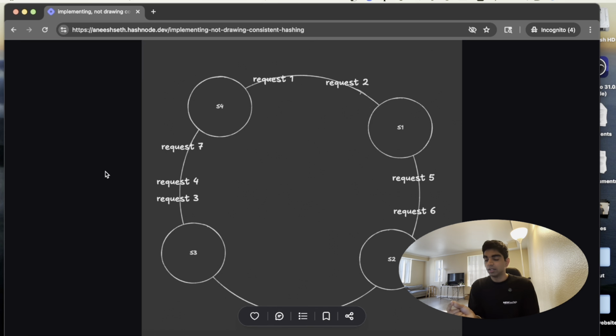Each request that comes in gets placed somewhere in this ring. How that happens is something I'll come into when we go into the implementation in code. But essentially, each request goes to some point in this ring, and whichever point it goes to, it uses the next server that is present in front of it. So let's say request 1 that exists here would end up using server 1, since the next closest server is S1, and the same for request 2. Request 5 and request 6 would end up using S2.